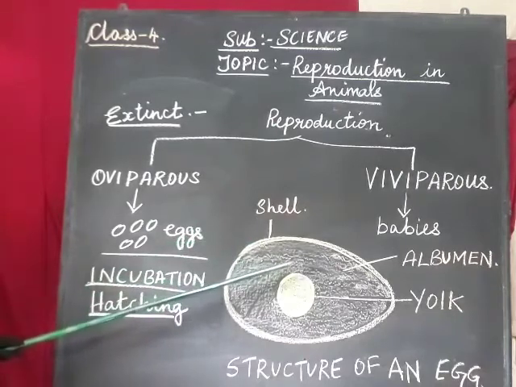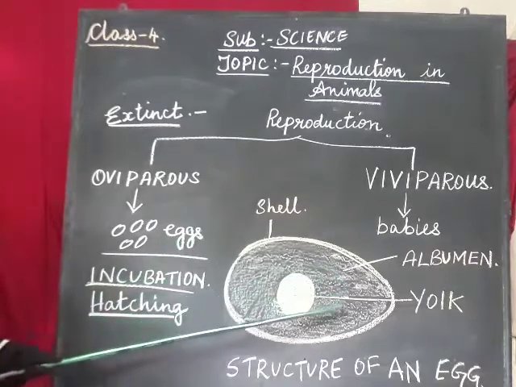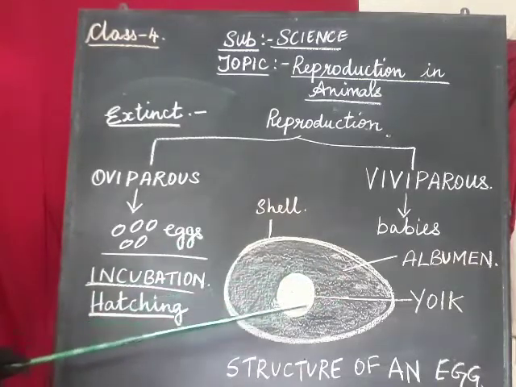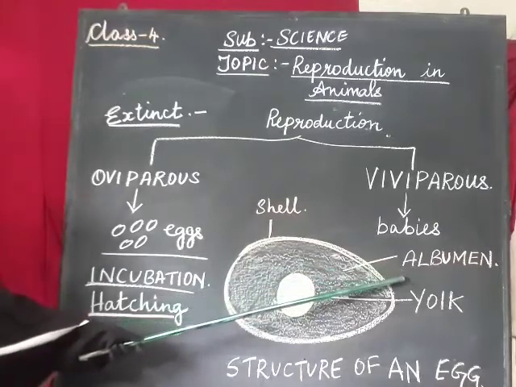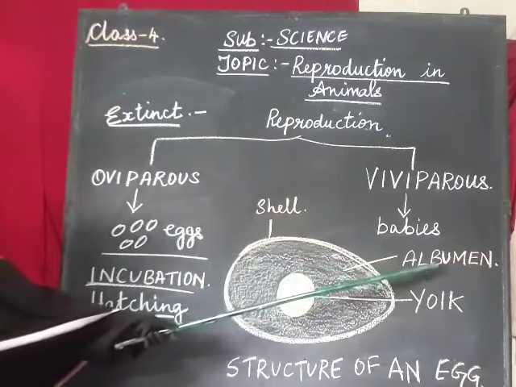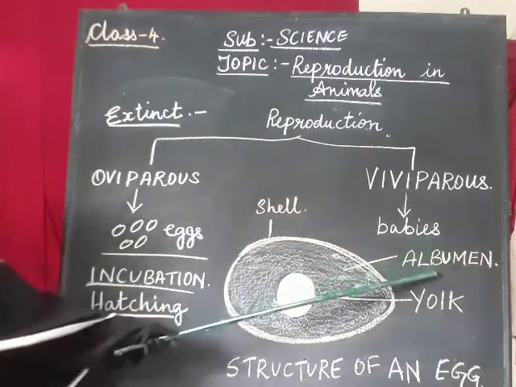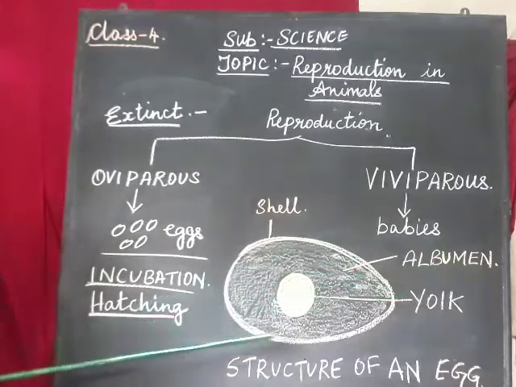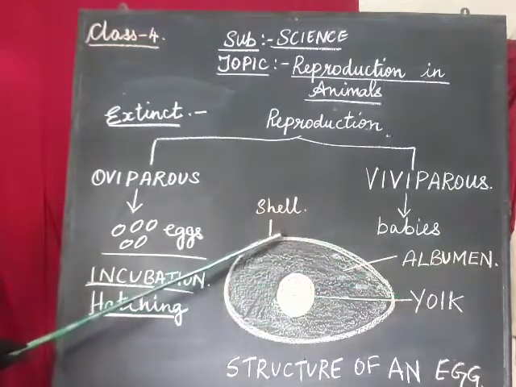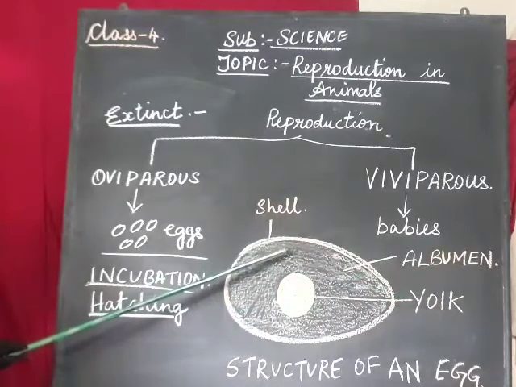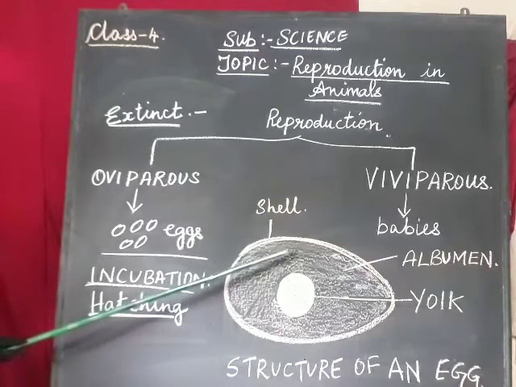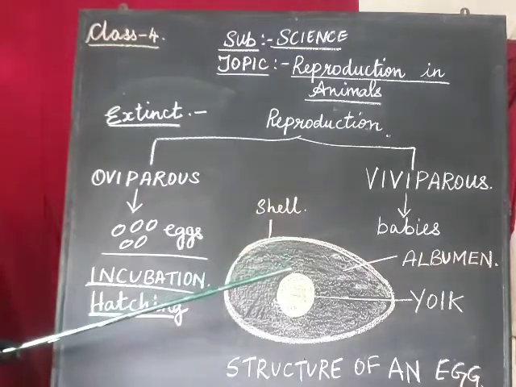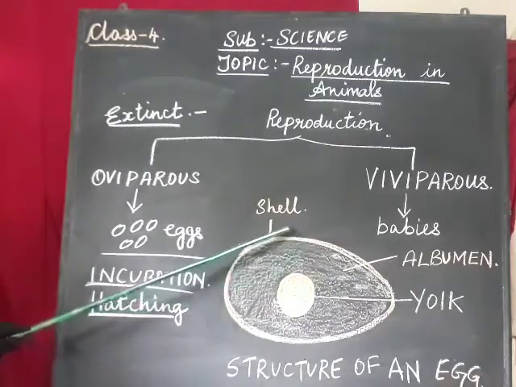Then we will come to the inside of the egg. When we break the egg, inside there is a white jelly-like substance. This jelly-like substance is known as albumin. What is it known as? Albumin. Now this albumin contains proteins, and also it contains water. So albumin contains protein and water. That's why it is in the form of a liquid.